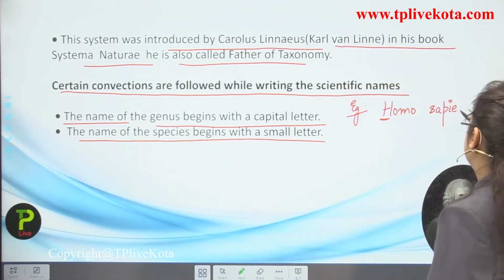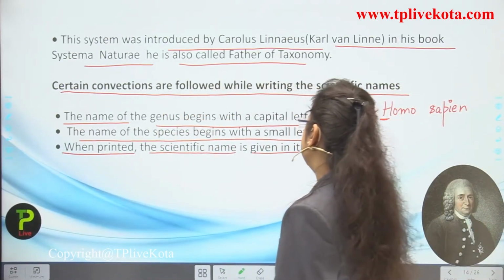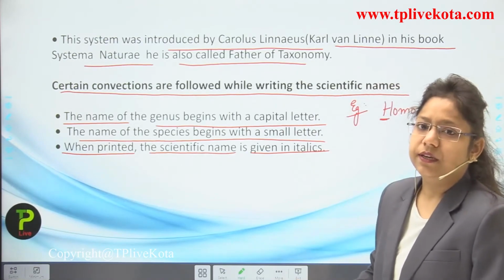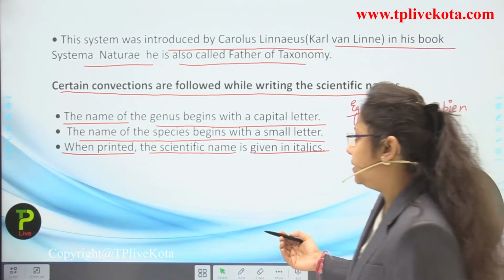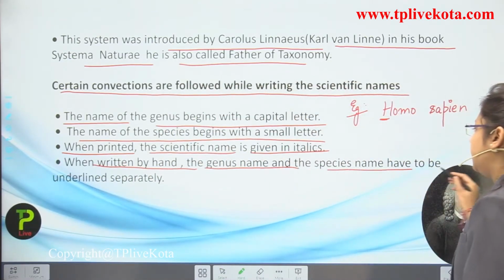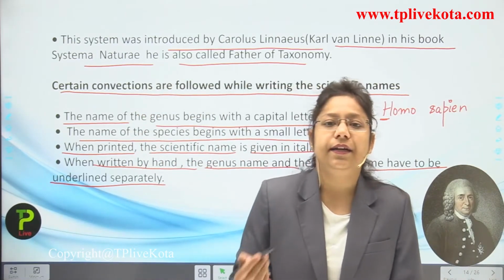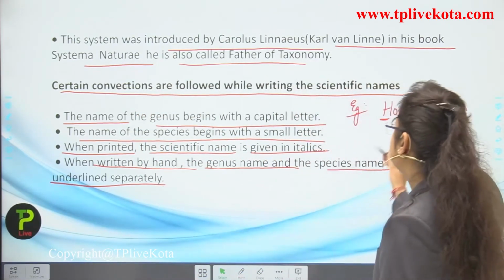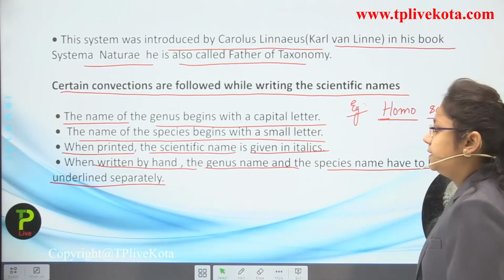Now next, when printed, the scientific name is given in italics. So, when it goes to printing, it is written in italics. Remember this thing. When written by hand, the genus name and the species name have to be underlined separately. So, if you are writing it by hand, then you have to underline it separately, like Homo is underlined separately and sapiens is underlined separately.